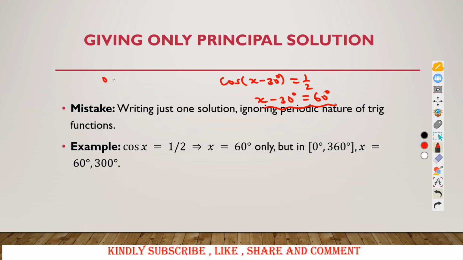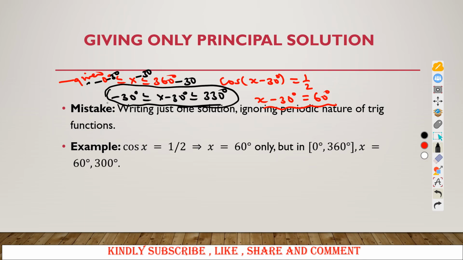So what was the given range? It was 0 degrees less or equal to x less or equal to 360 degrees. So what will be the new range? This is the given range, but your x here is changing. It is now x minus 30 degrees. So you need to create the range for x minus 30 degrees. How do you do that? First create x minus 30 by subtracting 30. If you subtract 30 there, then you must do the same here. So you have negative 30 degrees less or equal to x minus 30 degrees less or equal to 330 degrees. This implies that the required values for x minus 30 must range from negative 30 degrees to 330 degrees.